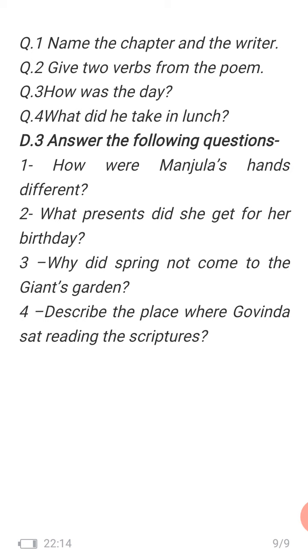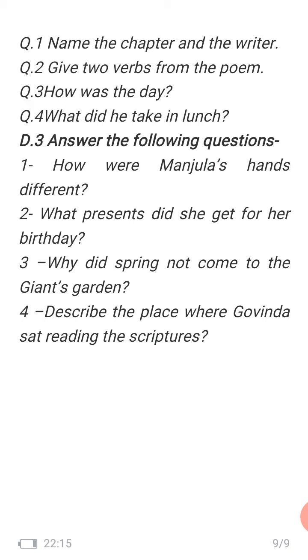What was the name of the chapter? It was Bravo Manju, and Manju wanted to learn drawing and painting, and she had interest in that. She had something different, an aspect, like she had only two fingers in each hand. So you have to remind yourself of the chapter and then write down the answer.